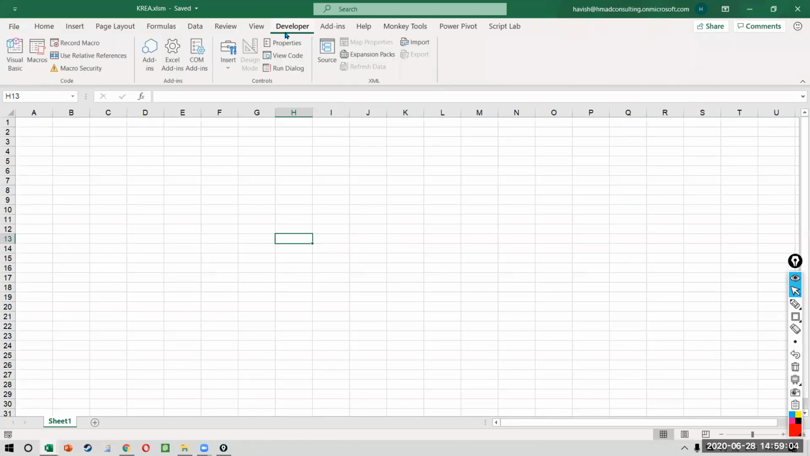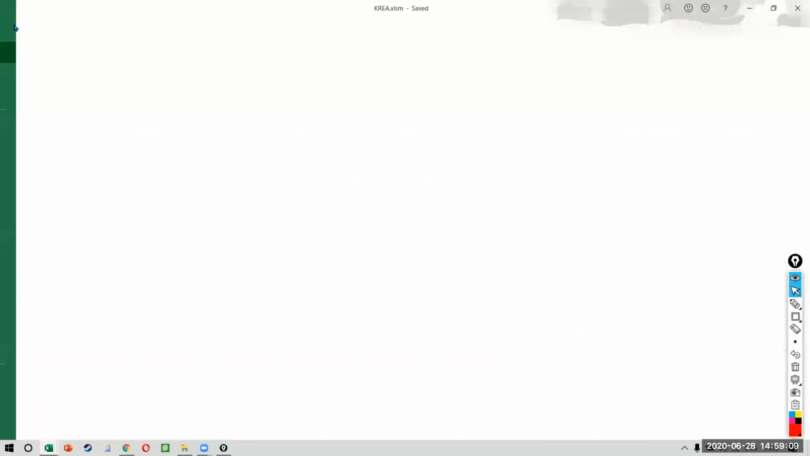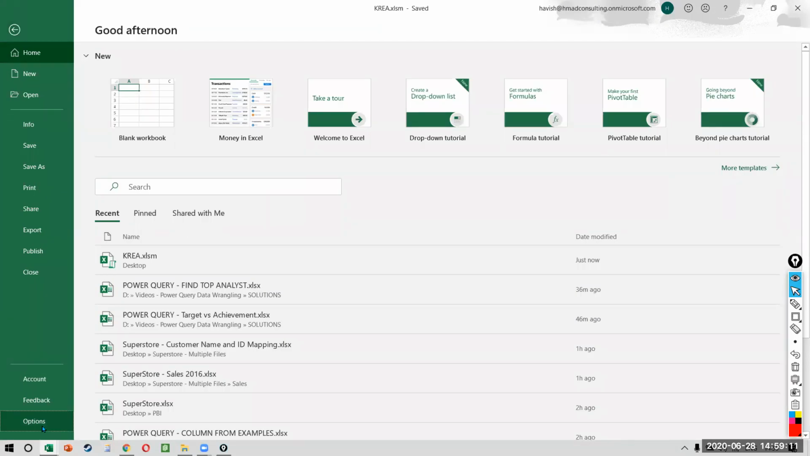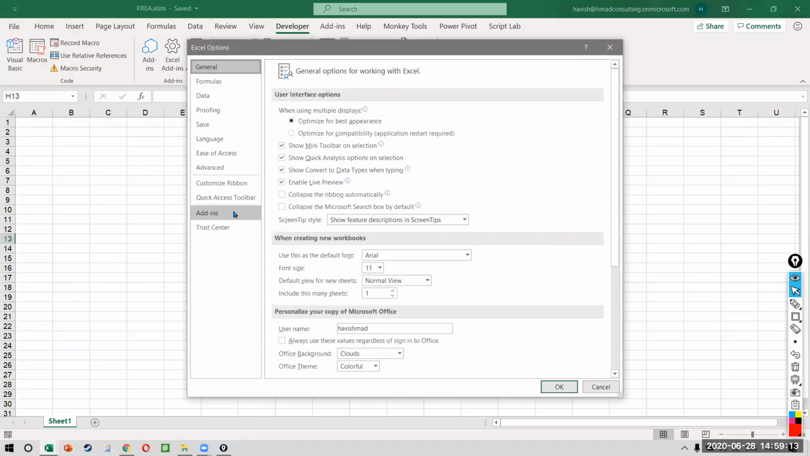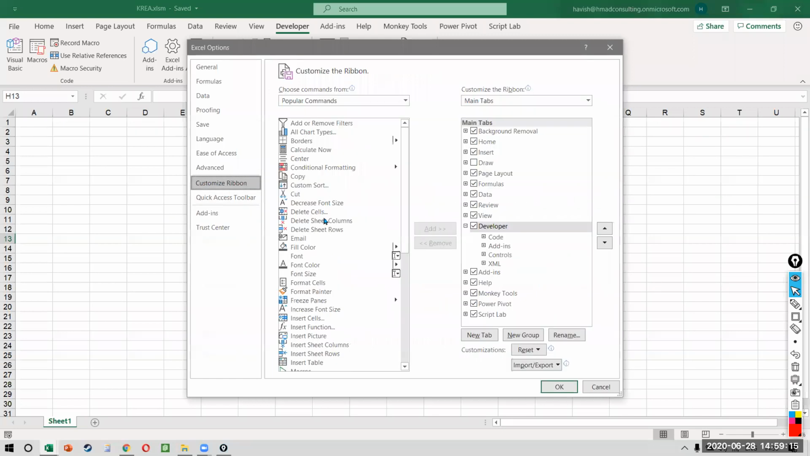You first have to enable the developer tab. For example, to do this, you click on File Options and select Add-ins. Sorry, click on Customize Ribbon, and then you select the developer tab here. By default, it is disabled because Microsoft doesn't want a regular Excel user to fiddle around with this, but you have to enable this.